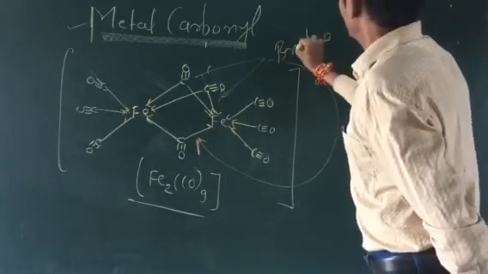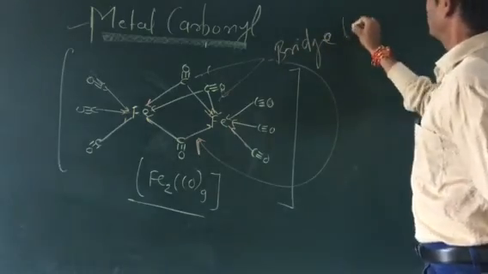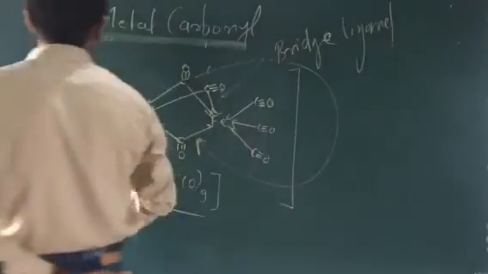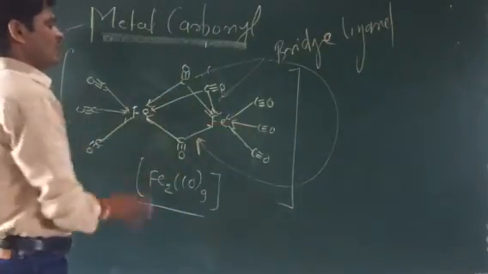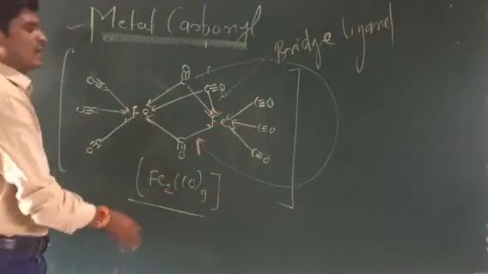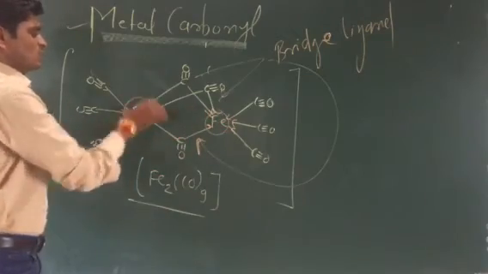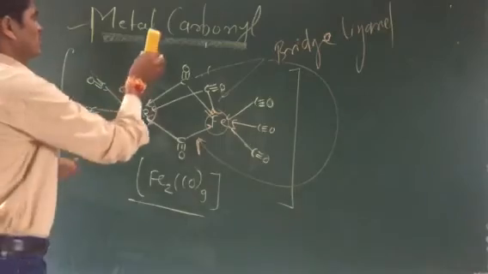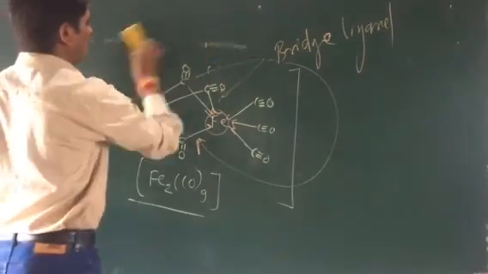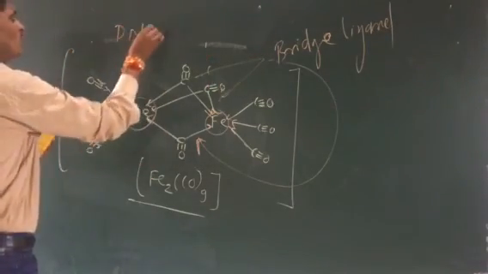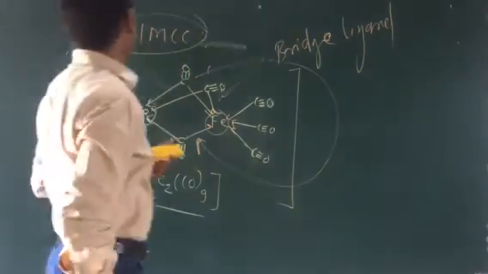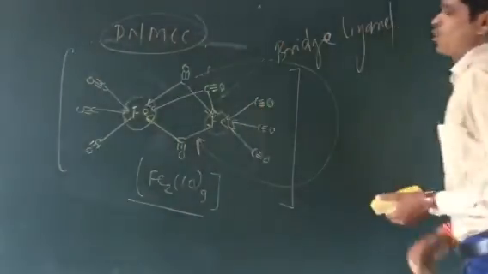Bridge ligand. तो यहाँ पे तीन bridge ligand है and 6 side ligand है. Carbonyl as a ligand directly attached to more than one transition metal is known as polynuclear metal carbonyl complexes.